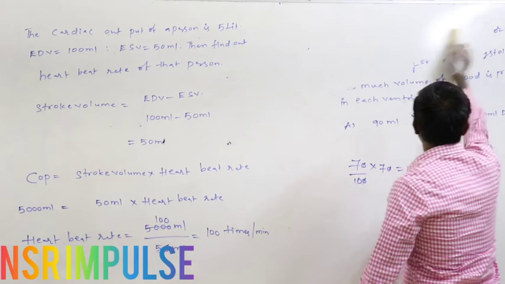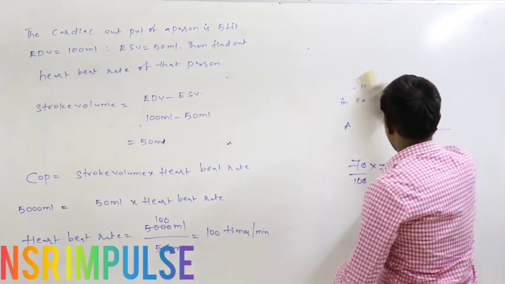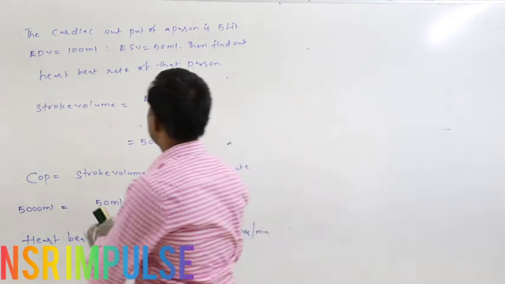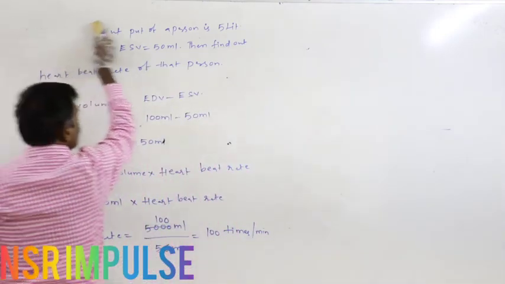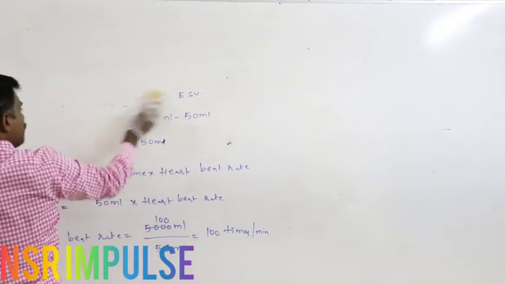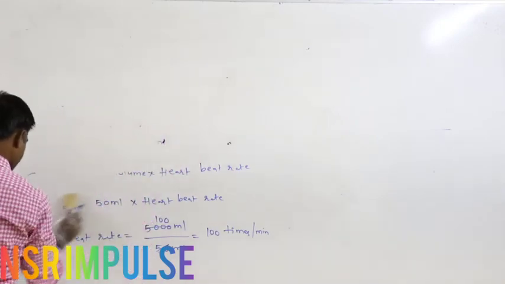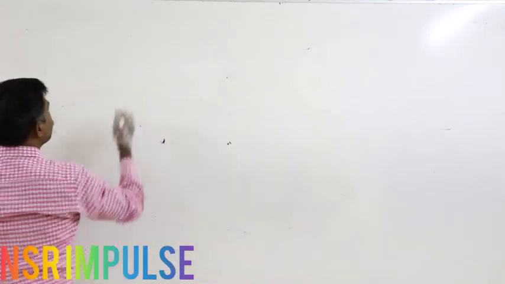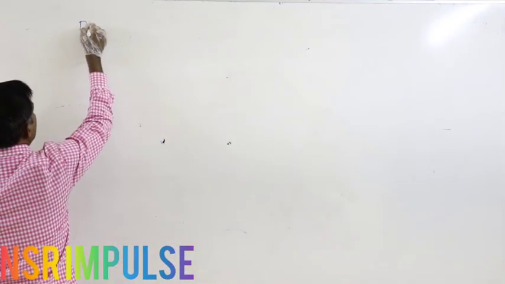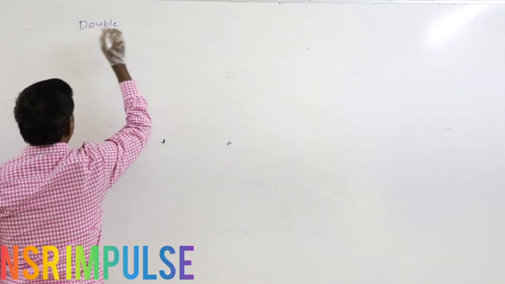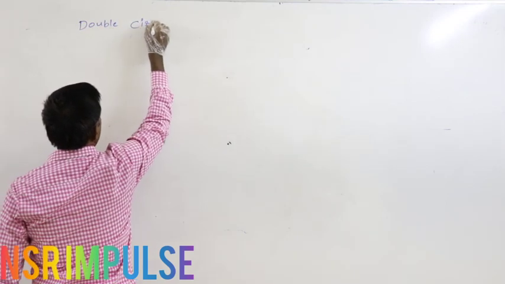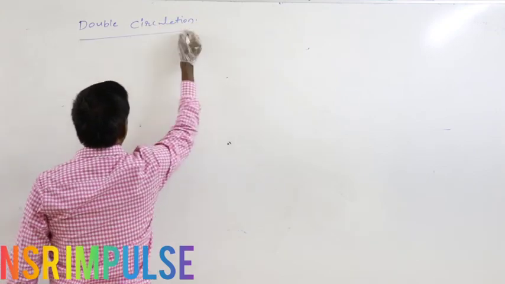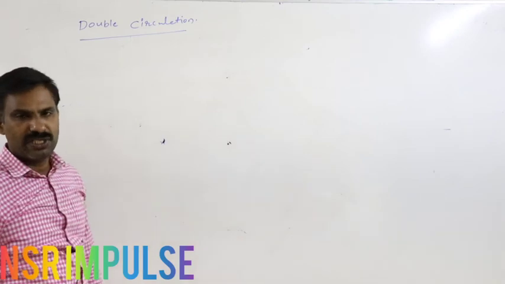Next, the continuation topic is the double circulation. What does double circulation mean?